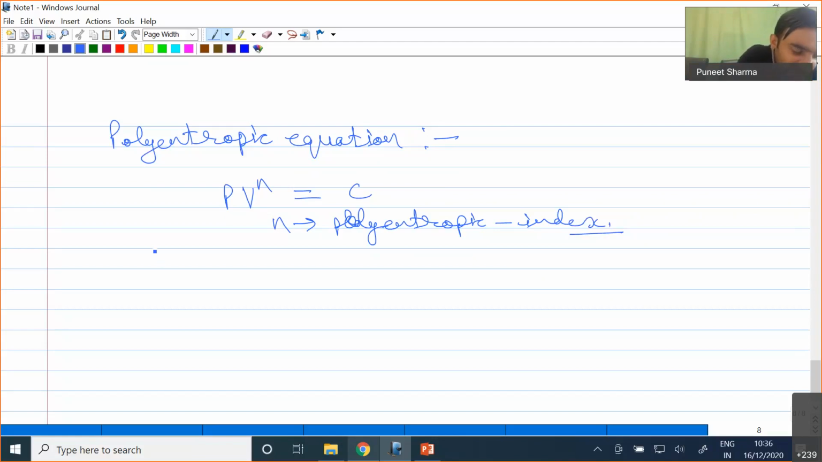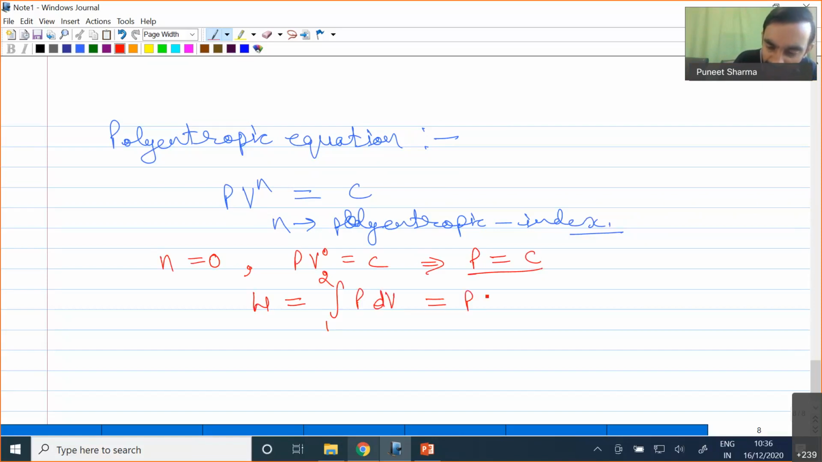If I take the value of n equal to 0, what will happen? PV^0 equal to constant, and finally I get that pressure is equal to constant. If pressure is constant, the work done, the integration from 1 to 2 between two thermodynamic states of P into dV, will be equal to P times (V2 minus V1). So this type of process, for which the polytropic index is equal to 0 and pressure is constant, is called an isobaric process.